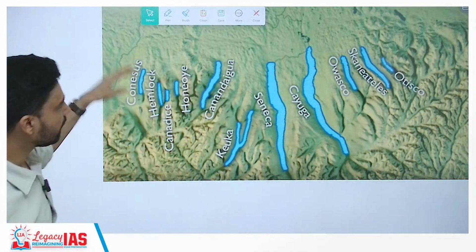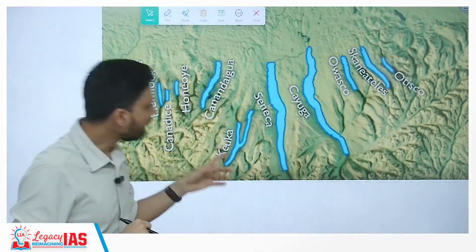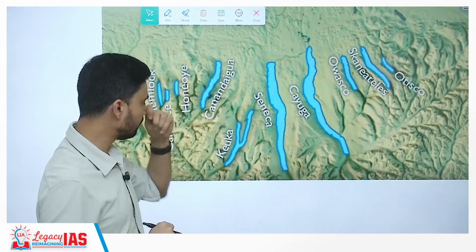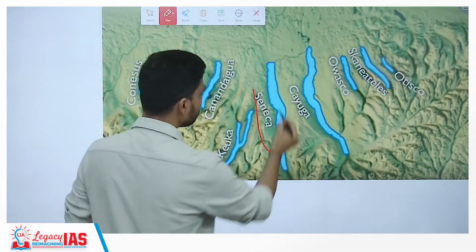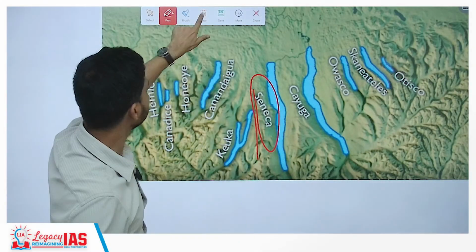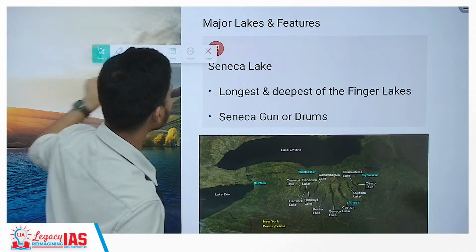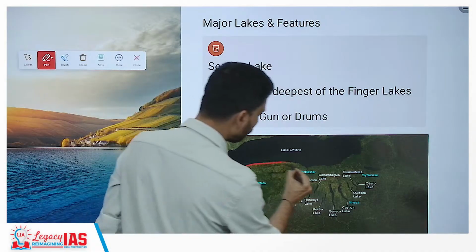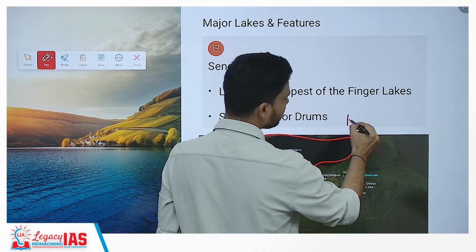If you look at this particular map, you can see a total of 11 lakes, and out of all these lakes, one was in the news recently. This lake is called Lake Seneca. As you can see from here, this is Lake Seneca, and this lake was in the news. Now, why was it in the news? So first of all, Seneca Lake, as we can see, again, if you look at the map here, this is Lake Ontario. Lake Ontario is one of the 5 lakes that make up the Great Lakes.